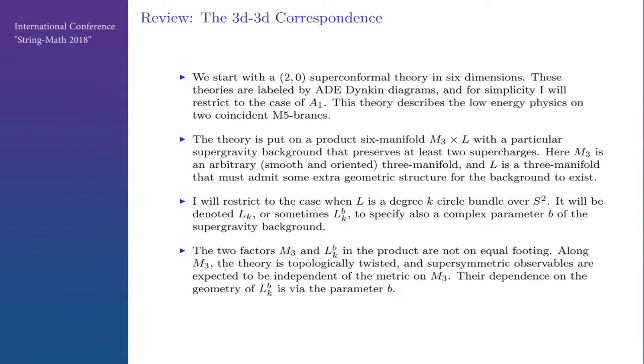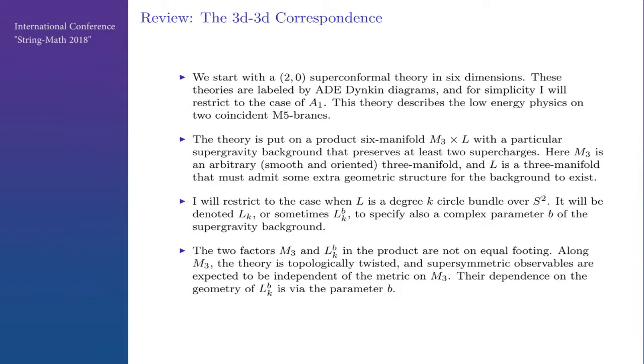We take the 6D (2,0) theory, and these series are labeled by ADE Dynkin diagrams, and for simplicity I will restrict to the case of A1. So this is a theory on 2 M5 branes. The theory is put on a product 6-manifold, which is some 3-manifold times some other 3-manifold, with a particular supergravity background that preserves at least 2 supercharges. Here M3 can be any smooth and oriented 3-manifold, and L is a 3-manifold that must admit some extra geometric structure for the supergravity background to exist.